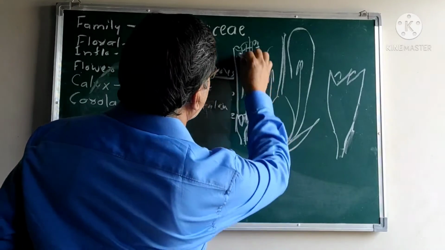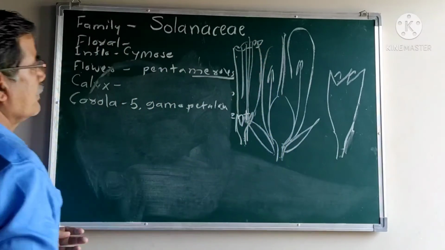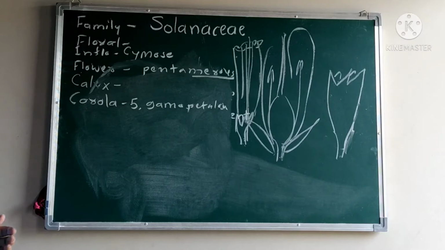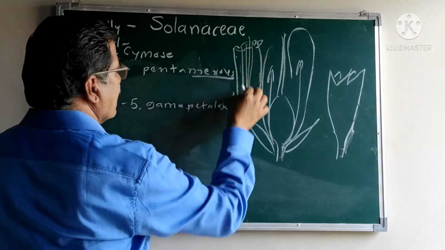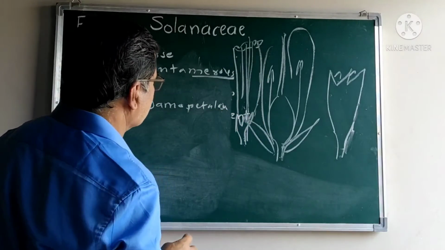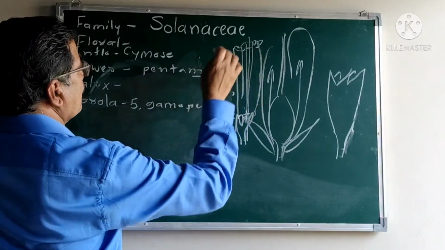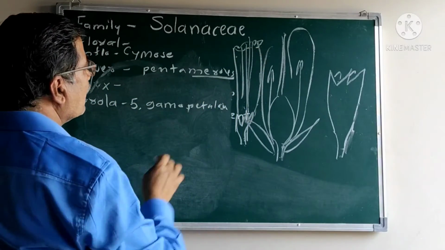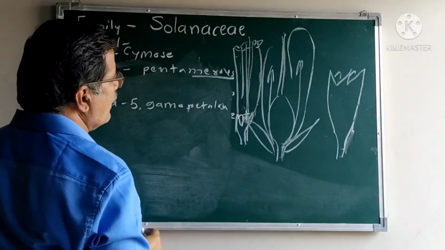You are familiar with Datura or Capsicum or Solanum melongena, where the petals are fused, gamopetalous. Again, its aestivation is commonly valvate.